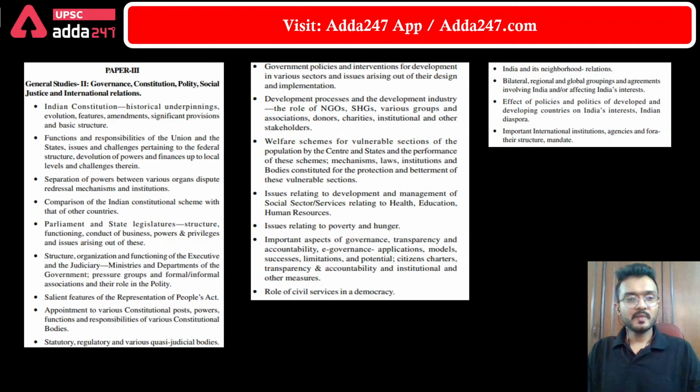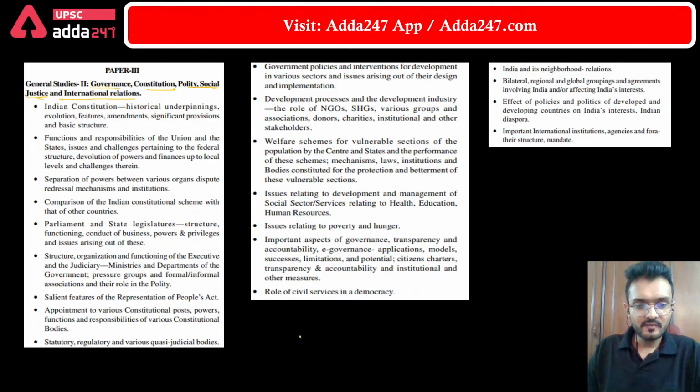Paper 2 contains governance, constitution, polity, social justice, and international relations. So basically paper 2 is about Indian polity and its different aspects, along with international relations.